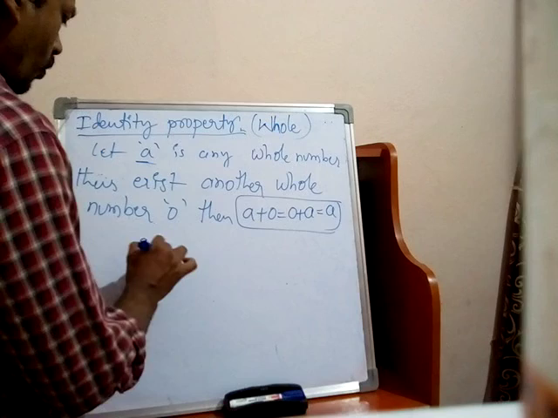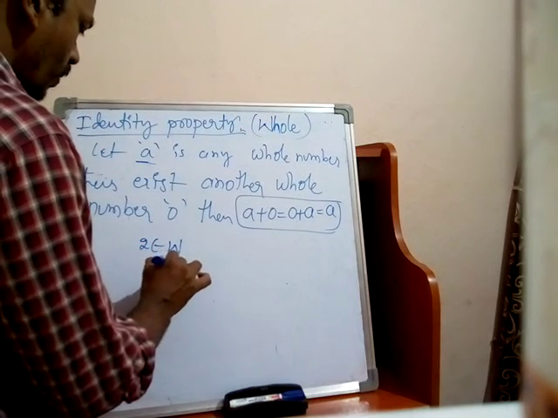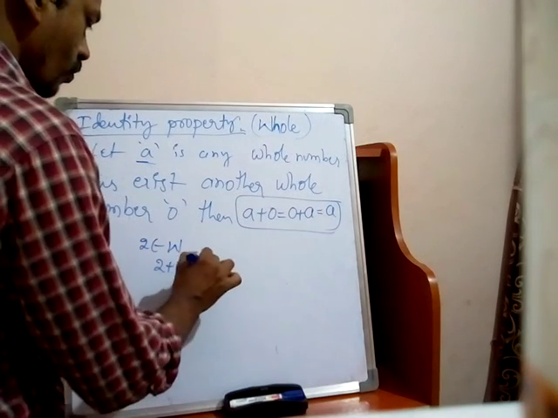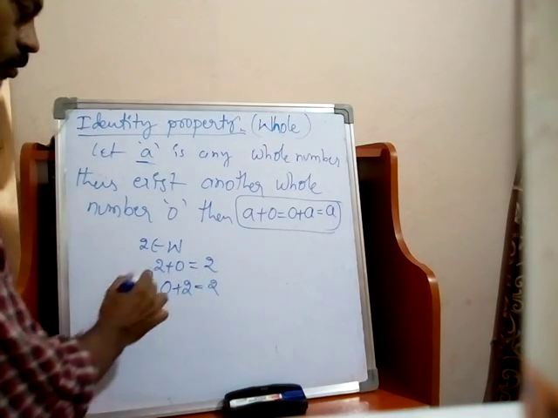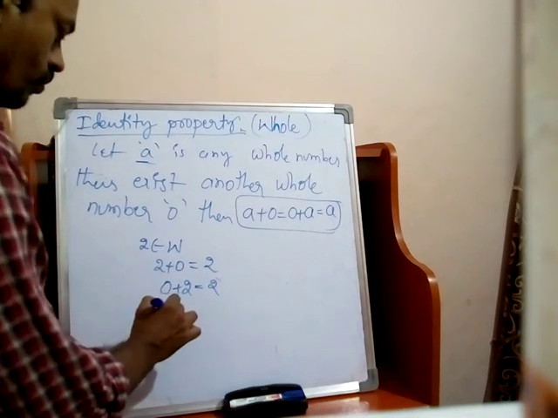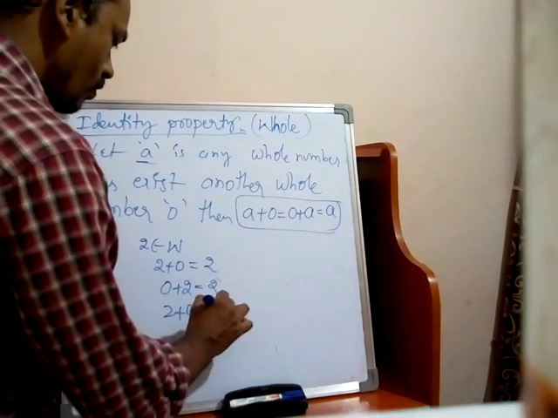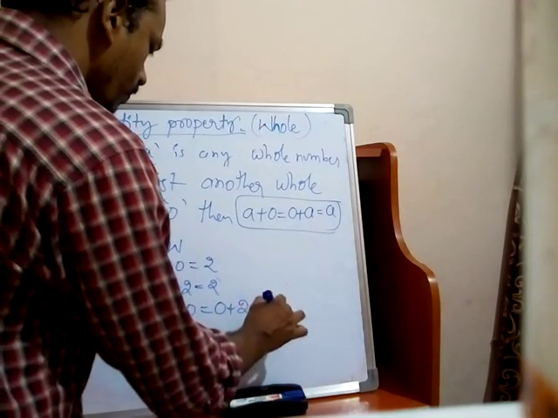If you take 2, 2 belongs to whole numbers. So 2 plus 0 is 2 only, 0 plus 2 is 2 only. So 2 plus 0 is equal to 0 plus 2 is equal to 2.